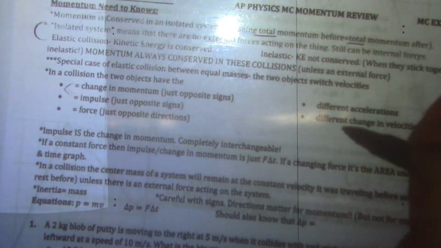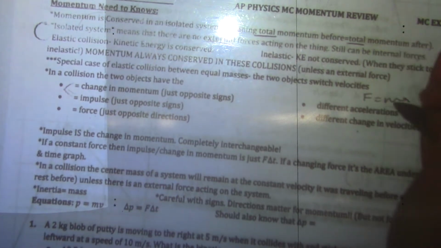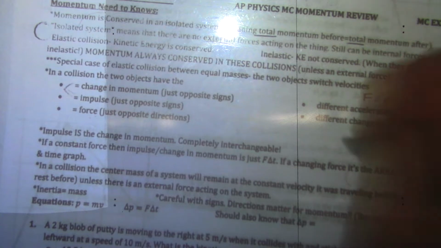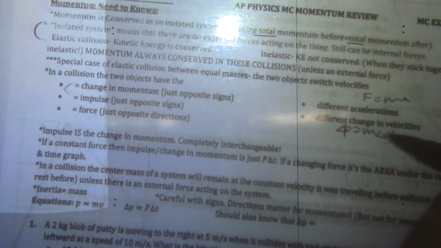If they have different masses, they'll have different acceleration and different change of velocities because F equals ma. If this is the same, a will only be the same if m is. And delta P equals m delta V. They'll have the same delta P, but they'll have different delta V's if the m is different.